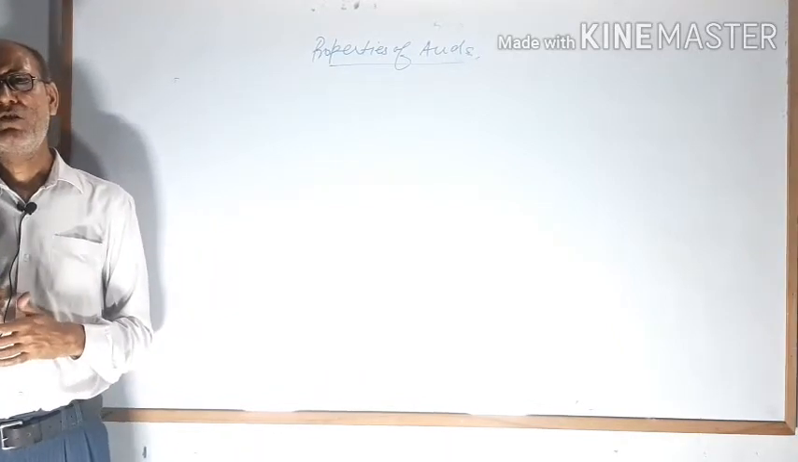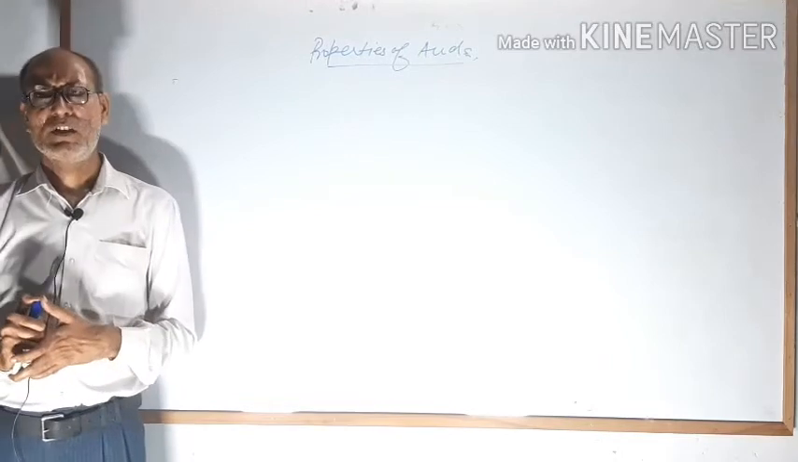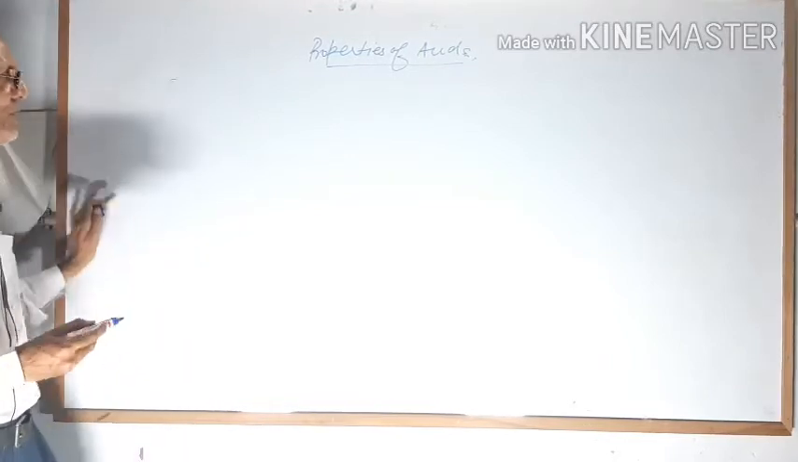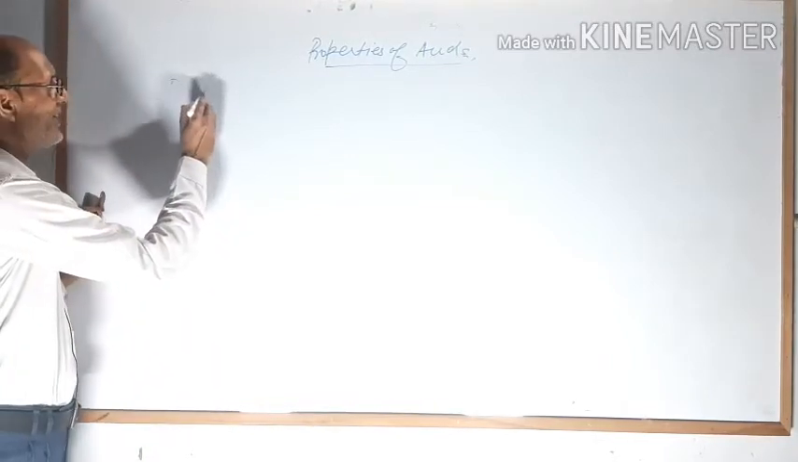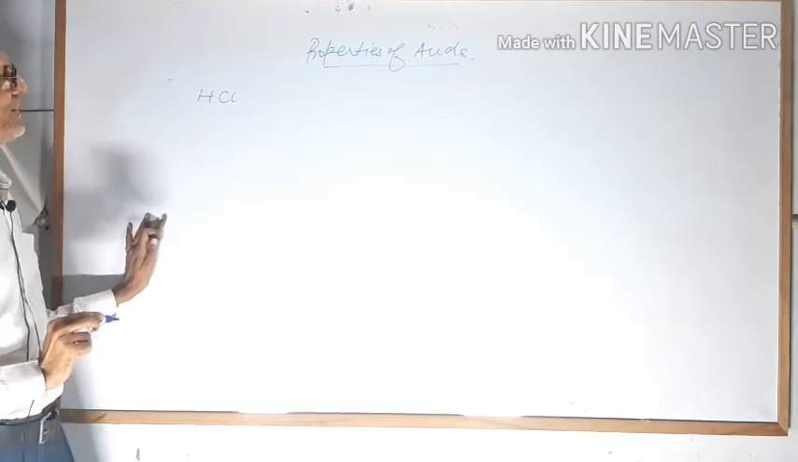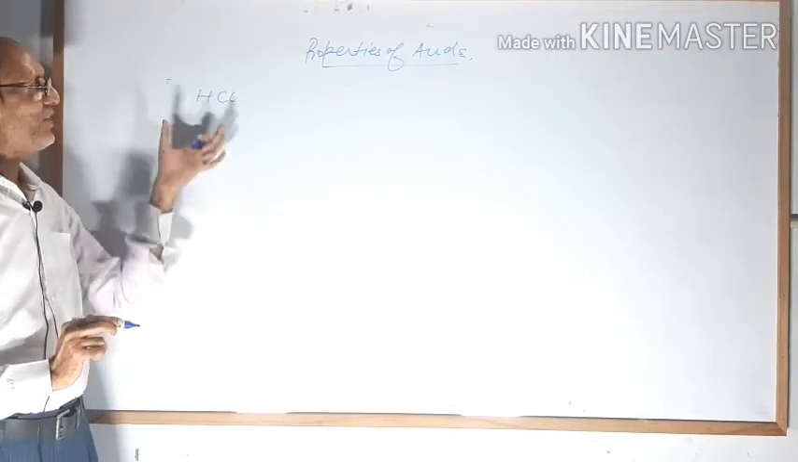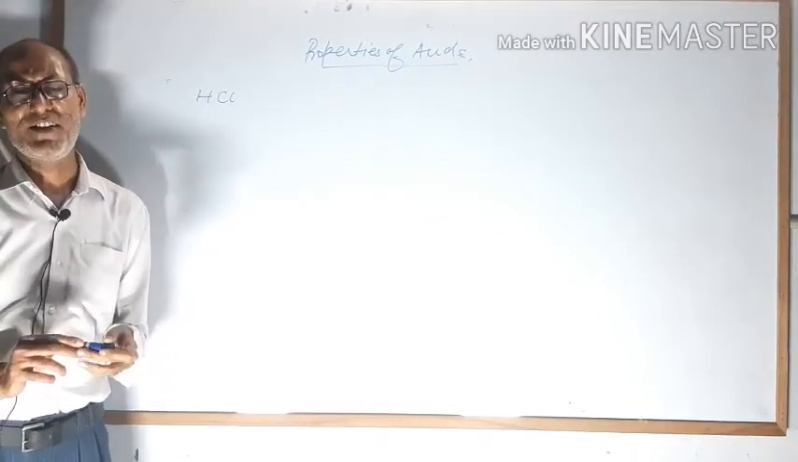Property number 4 of acids: all acids are soluble in water. That means when you dissolve it in water, it will mix easily. I'm giving you some examples of acid, like HCl. This acid is called hydrochloric acid. When you dissolve it in water, it is easily soluble, and its solution will be called dilute acid.